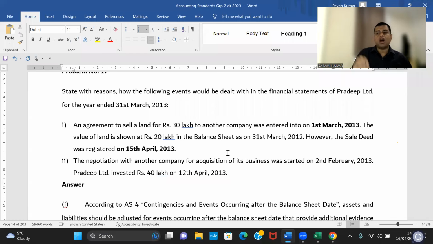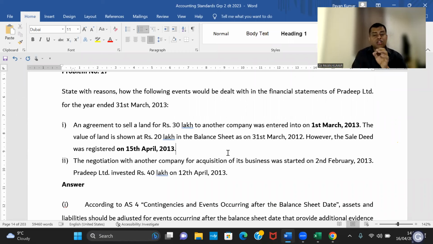Is it an asset in your books or is it sold on 31st March? Okay, so I'm getting different answers. Correct answer should be the asset is sold.